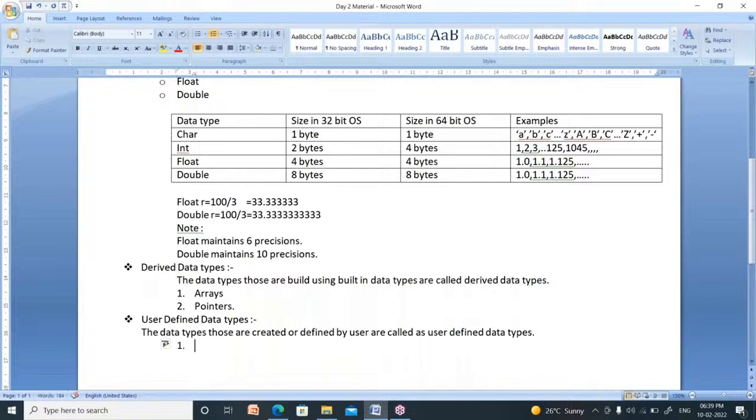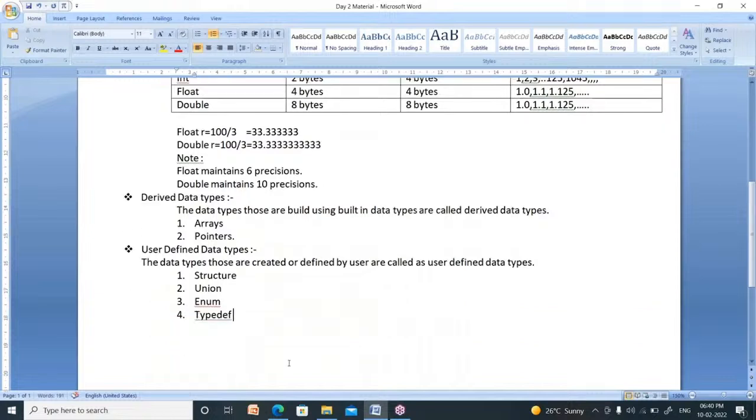One is structure. Second one is union. Enum means enumerator, it is also one of the user defined data types. Fourth one is typedef. It is also one of the user defined data types.